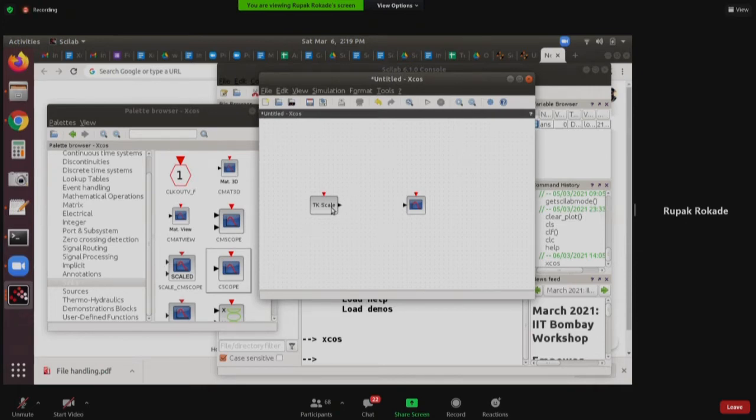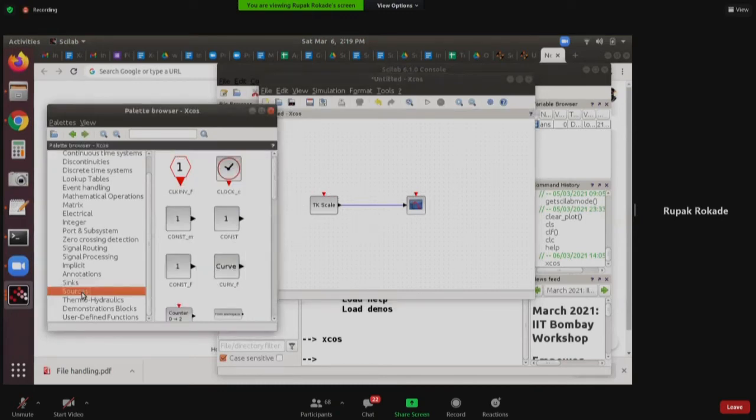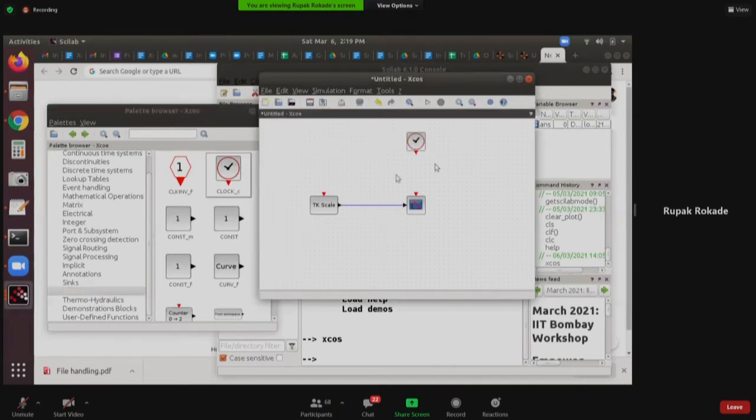Okay, so you see this. The output of TK-scale is going to go in as an input to the C-scope block, right? So I will connect it. So this red input, I need an event generator. I told you that these are event ports. It is not a data port. So where will I find it? Inside sources, right? Because I need something that generates input. So in sources, I have this clock underscore C block. It will generate events for me, and I will connect it.